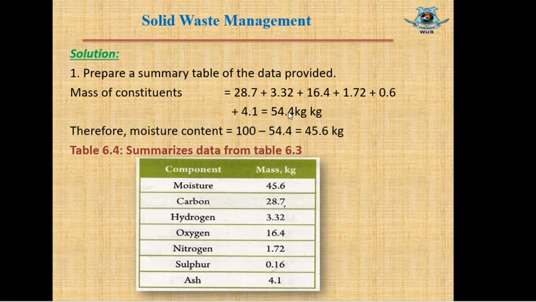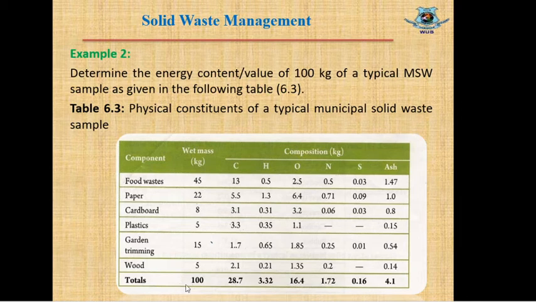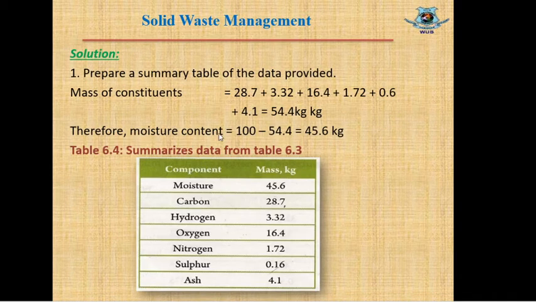But in the question it is stated that the total mass of this waste is 100 kg. So the rest of the mass is definitely the moisture content. So the amount of moisture content is total waste 100 minus mass of constituents 54.4. So the moisture content is 45.6 kg.